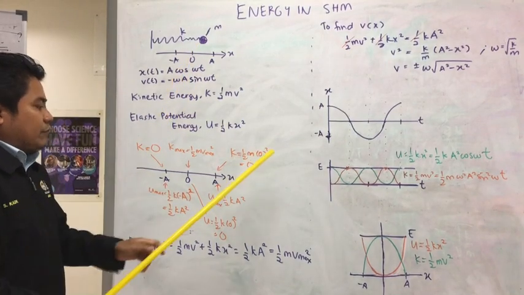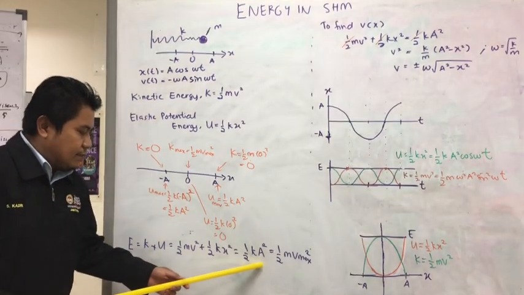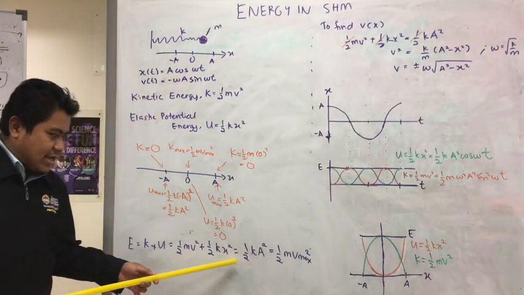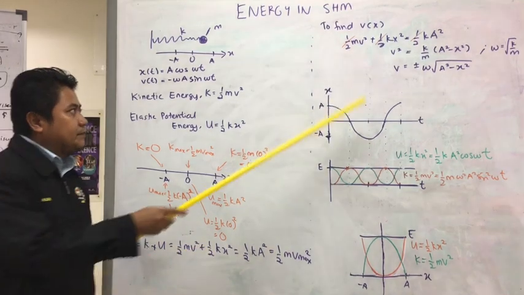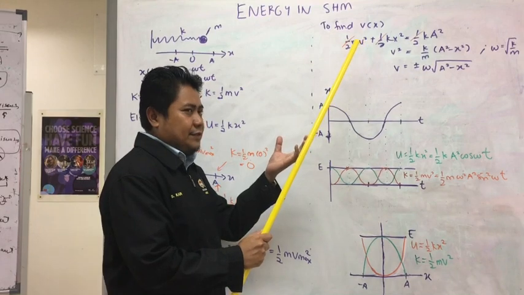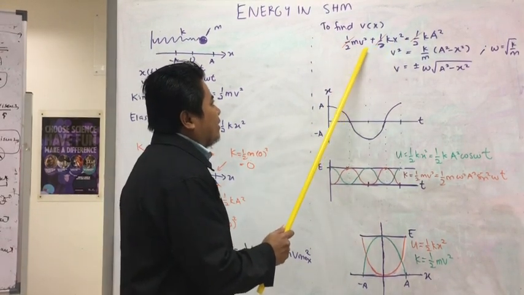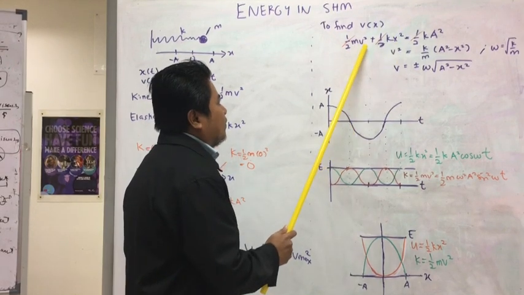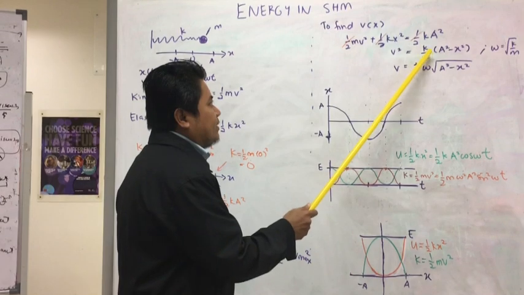To find that out, we take the maximum potential energy and this summation of the energies. We put it out here, and you find that this half can be cut out. Then rearrange: put this kx squared over there, and factorize this k.